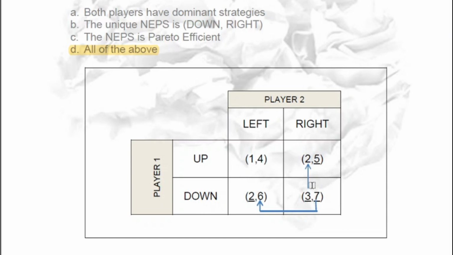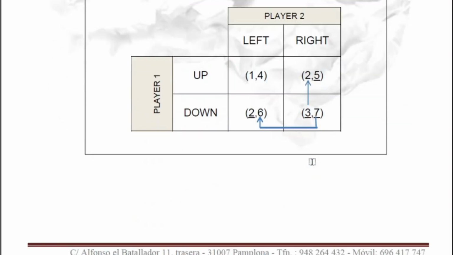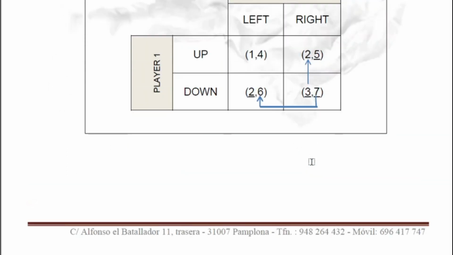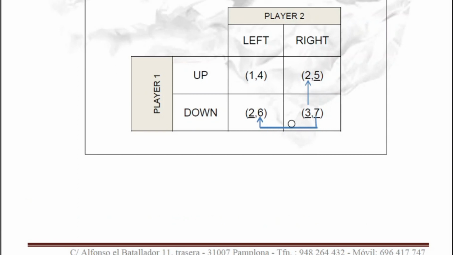This is very clearly a Pareto efficient equilibrium. Okay, I mean, in this case, the Nash equilibrium is clearly Pareto efficient, as you say. Okay, with these lines, what I want to show is that this combination of strategies is clearly a Nash equilibrium.